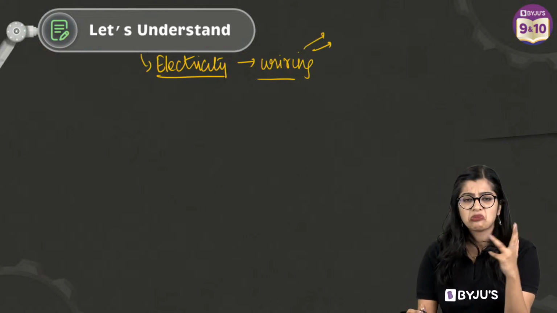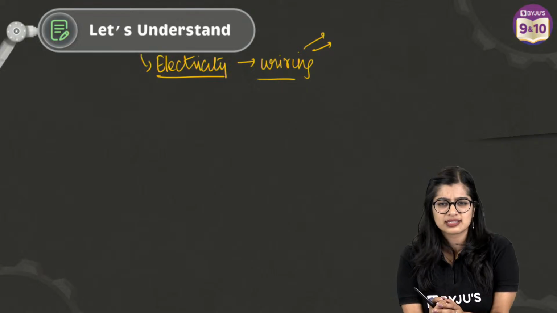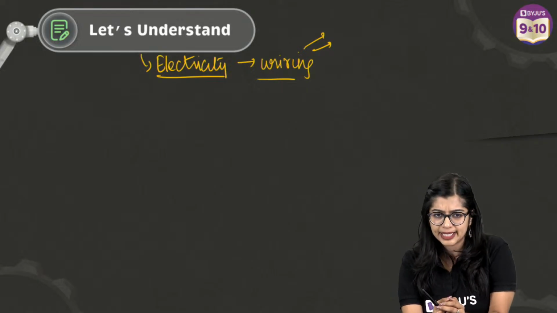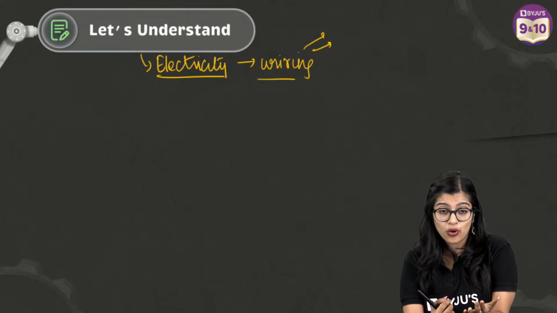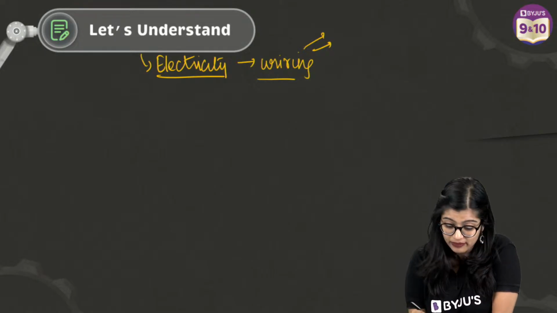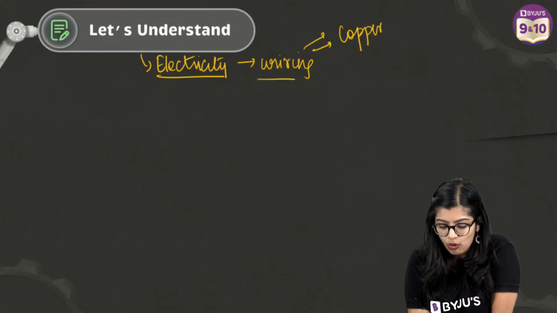Electric wires, what are they normally made up of? They're made up of conductors, right? Something which can conduct electricity. Of course, right? Very good. Soumya, Rohit, Swarn, Comfy Studies, all of you are giving me the answer. They're all made up of copper.